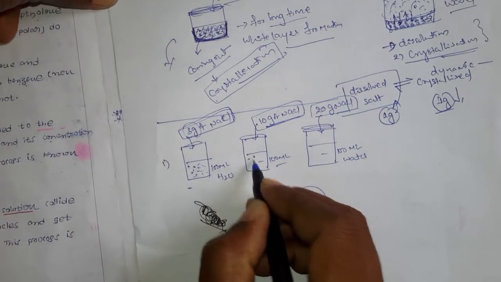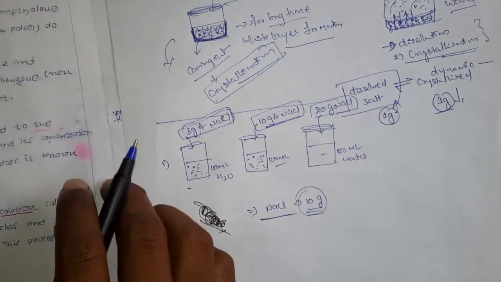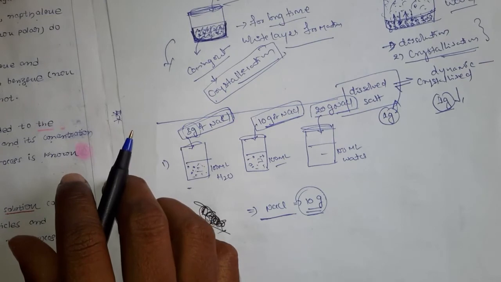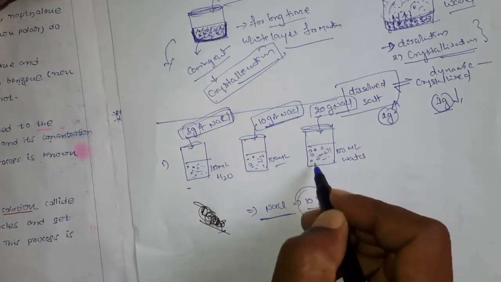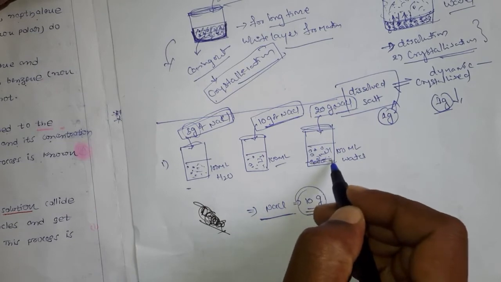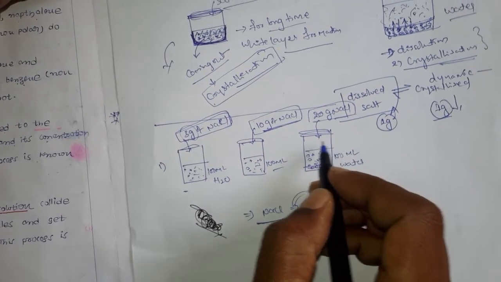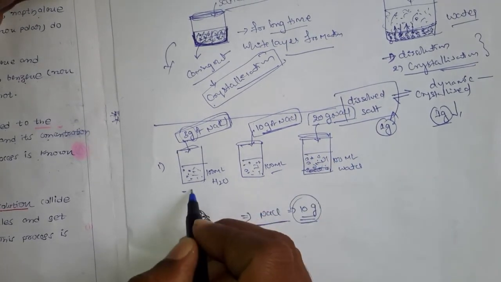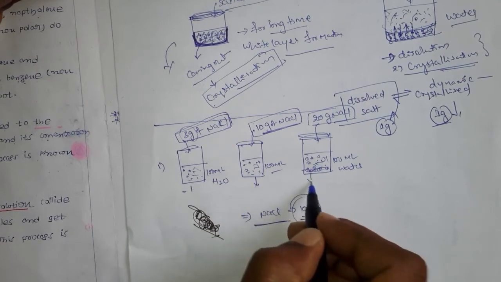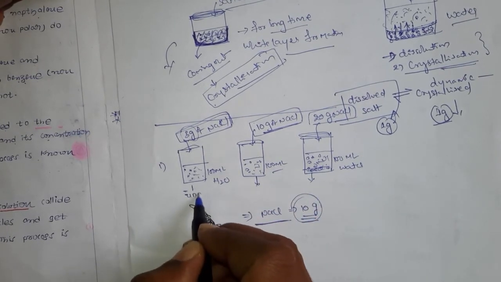But here the required salt is already dissolved, and nothing extra will dissolve. Here you already added extra: generally it is only 10, but you added more, so you cannot add anything extra here. These three types of solutions, you call this one unsaturated.